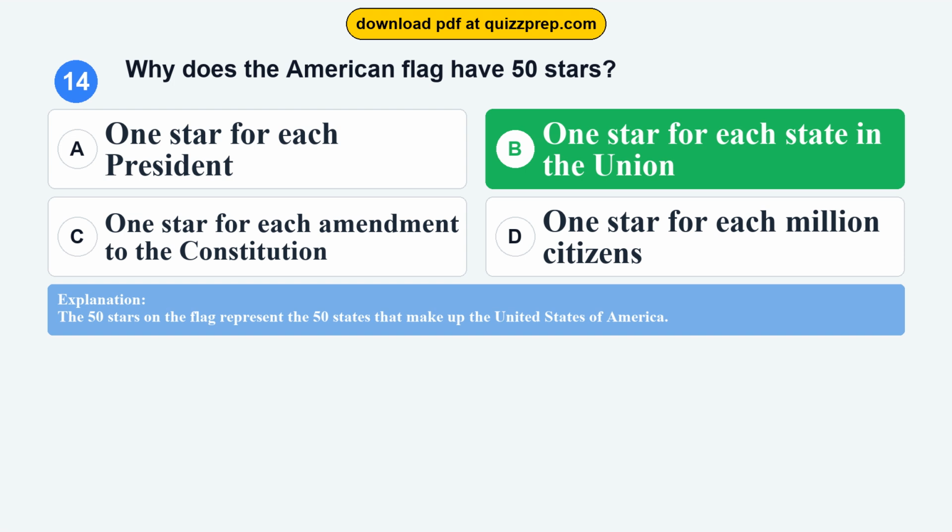The 50 stars on the flag represent the 50 states that make up the United States of America.